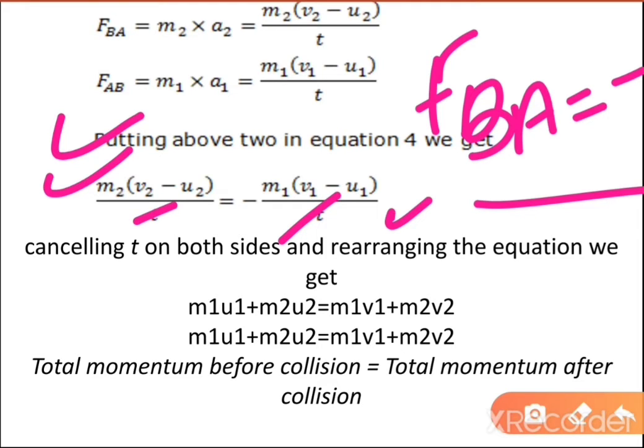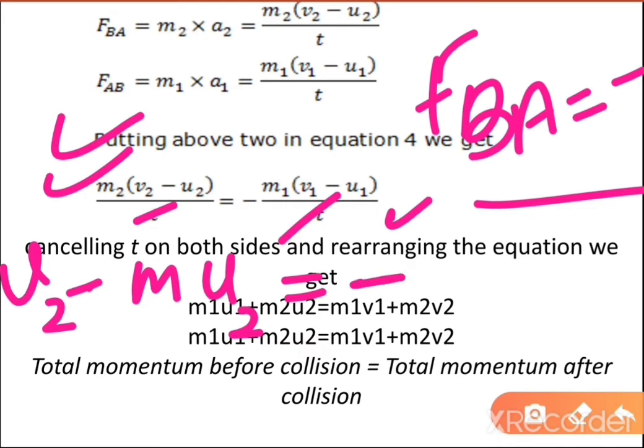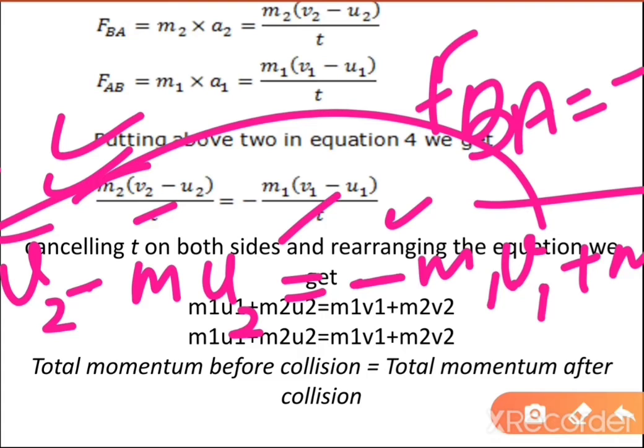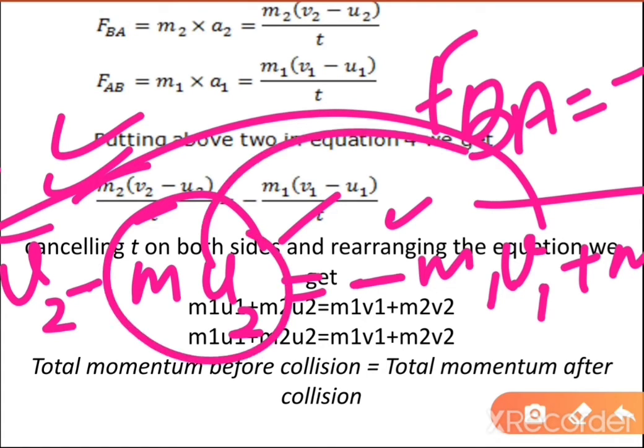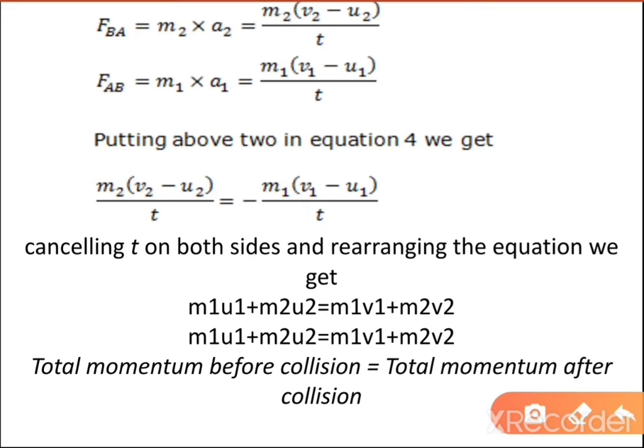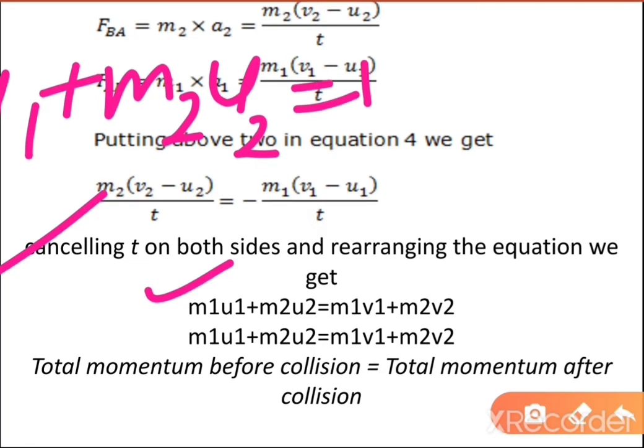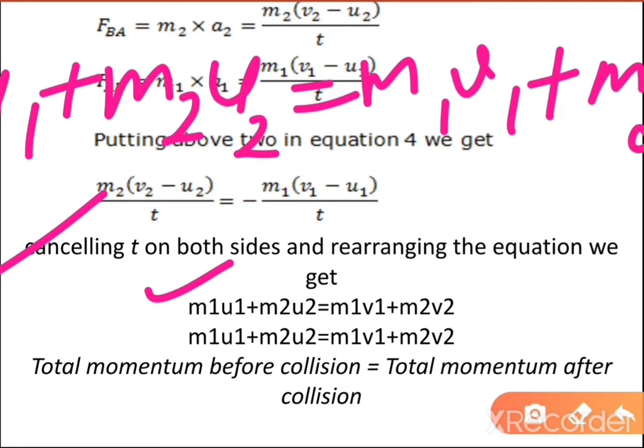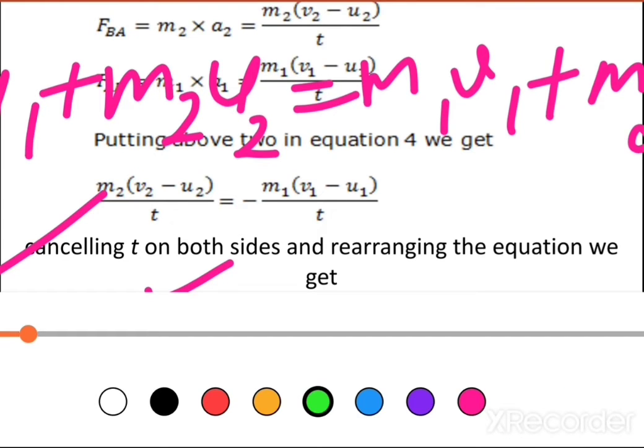We can cancel out the t, and we get m2v2 - m2u2 = -m1v1 + m1u1. So the v1 and v2 quantities will be separated out, and the u1 and u2 quantities will be separated out. Then we get m1u1 + m2u2 = m1v1 + m2v2.